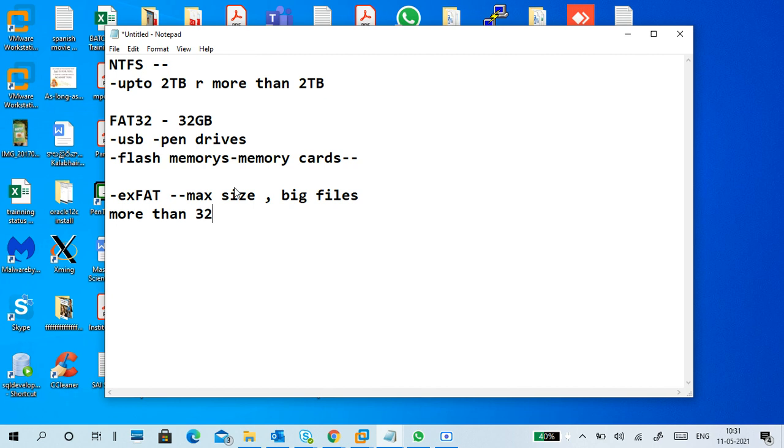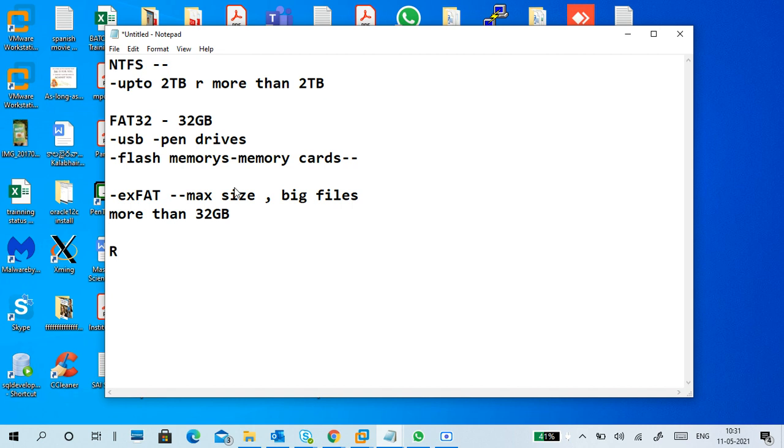So for memory cards, if you have more than 32 GB, you should definitely format with exFAT. If you have an old memory card and you insert it into your new mobile phone, it is automatically converted into exFAT. So be careful when you are doing that memory swapping. Better to store the data in some system or anywhere and then keep the memory card.